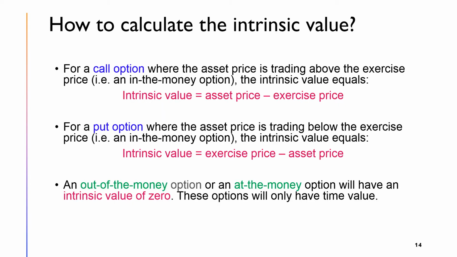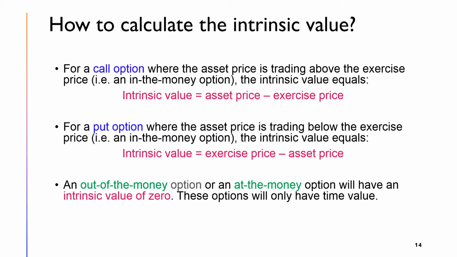How to calculate the intrinsic value of an option? A call option is in the money when the asset price rises above the exercise price. Therefore, the intrinsic value is equal to the asset price minus the exercise price. The situation is reversed for put options.